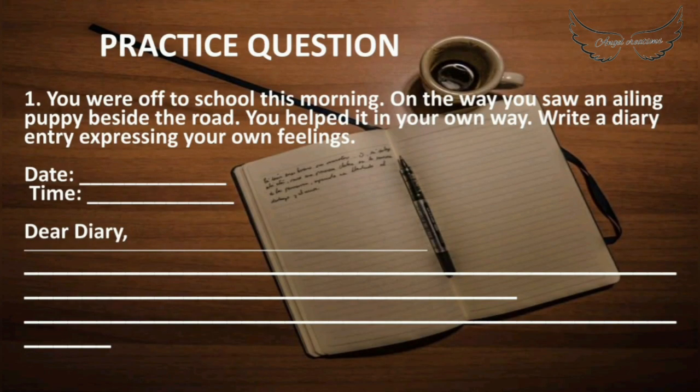Let's practice one question. I'll read out the question for you. You were off to school this morning. On the way you saw an ailing puppy beside the road. You helped it in your own way. Write a diary entry expressing your own feelings. So this is the question. And now let's see the answer.